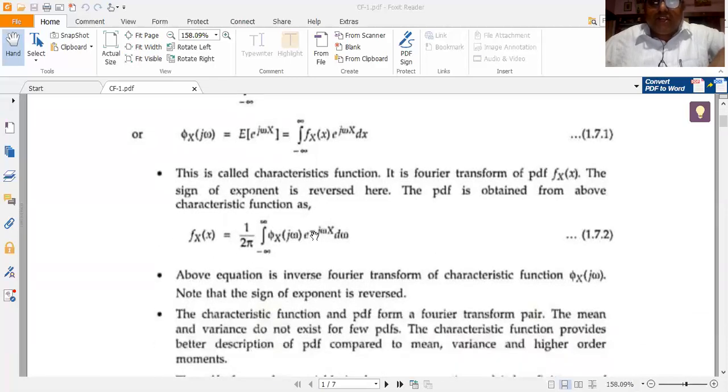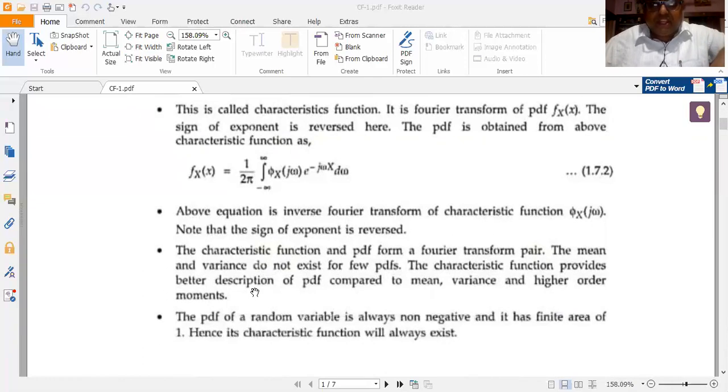So here also there is a change in the sign of the exponent. In the inverse Fourier transform definition, which we study in signals and systems and engineering mathematics, we use a positive exponential, whereas in the inverse transformation for finding the PDF from the CF, we use a negative exponential here. So there is a sign change. Apart from that, there is no other difference.